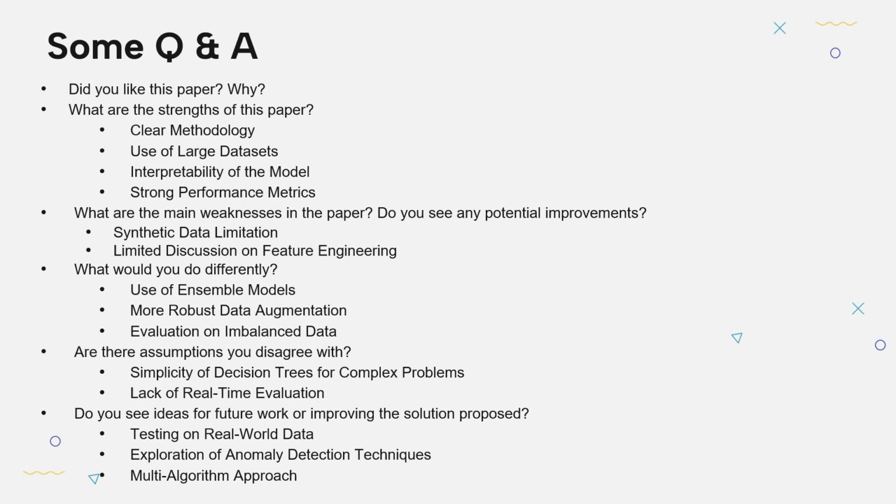Then there is a multi-algorithm approach, instead of relying solely on decision trees. We could consider a hybrid model combining decision trees, anomaly detection, and deep learning techniques to detect more sophisticated attacks and schemes.